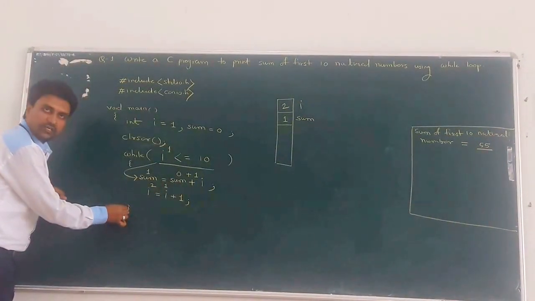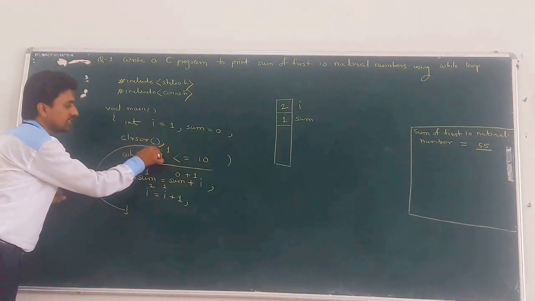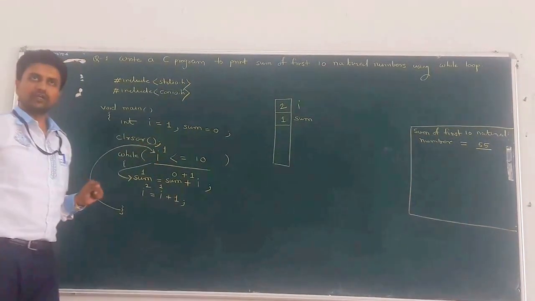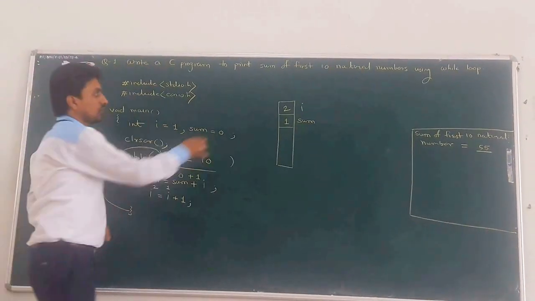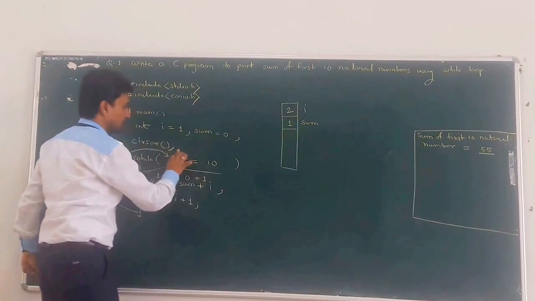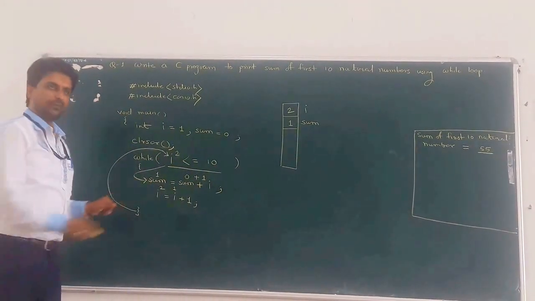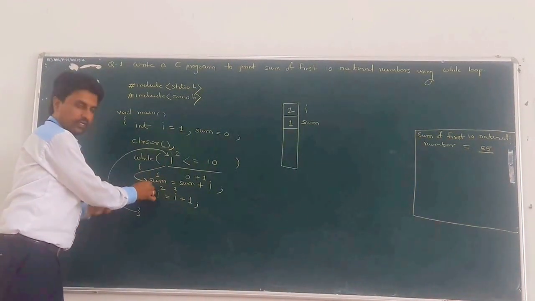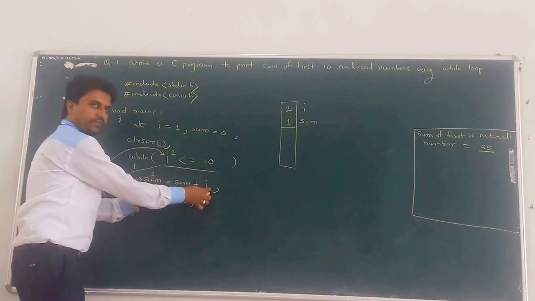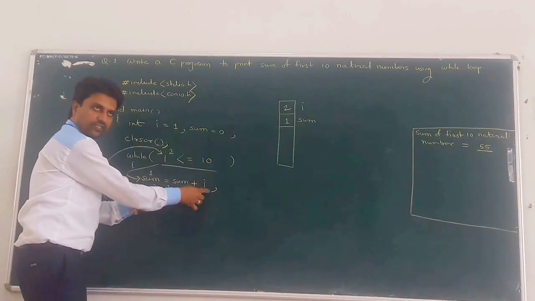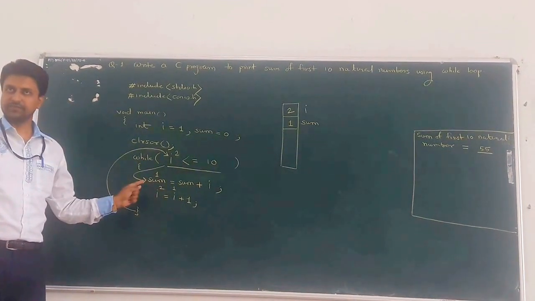Now, completion of the while loop. That means again the cursor goes to check the conditional part of the while loop. So check the condition: I less than or equal to 10. What is the current value of I? 2. So 2 is less than or equal to 10. Condition true means entry to the while loop. Again, the right hand part is executed first, and whatever the value may be is assigned to the left side variable.